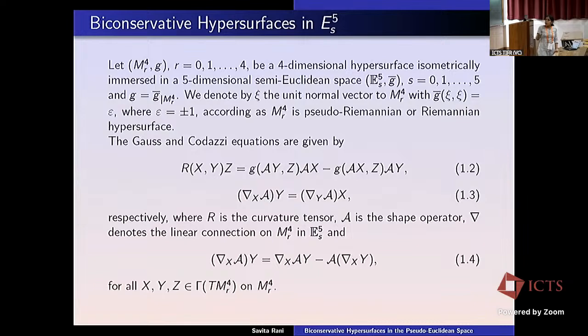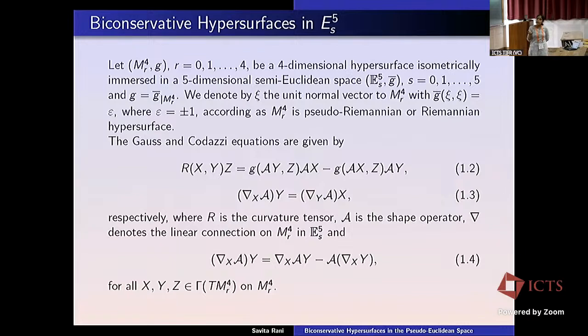So what we considered is a 4-dimensional hypersurface isometrically immersed in 5-dimensional semi-Euclidean space, where s can be from 0 to 5, and g is the metric g-bar restricted to this manifold. We denote by xi the unit normal vector to the hypersurface, with this condition, where epsilon can be plus or minus 1 according as our hypersurface is pseudo-Riemannian or Riemannian. Here it is important to know that we are not talking about E^4_s or something. We are talking about M^4_s, so it can be any Riemannian or pseudo-Riemannian hypersurface.